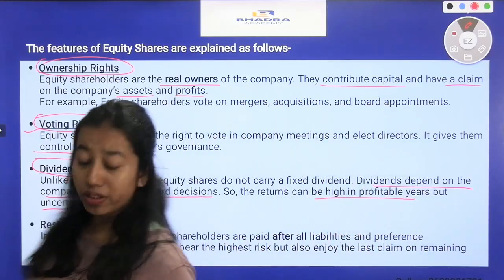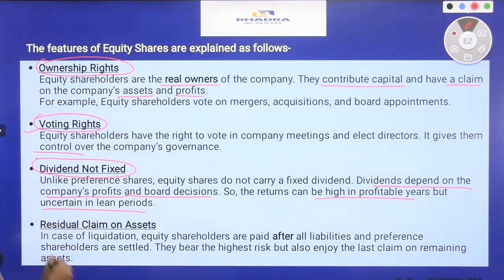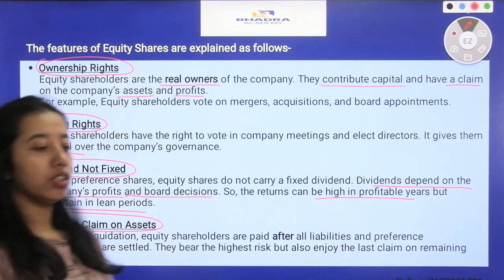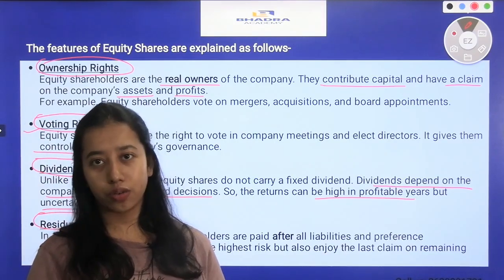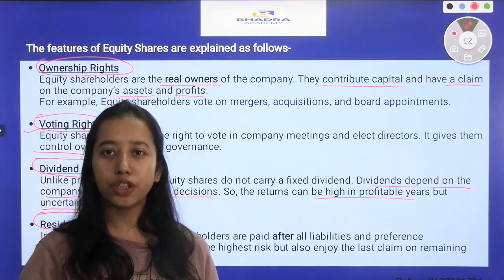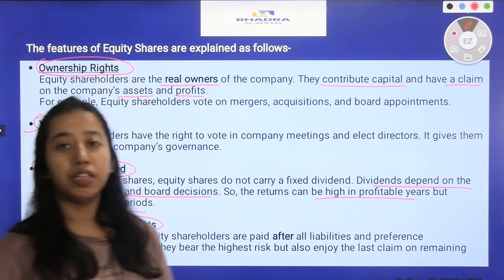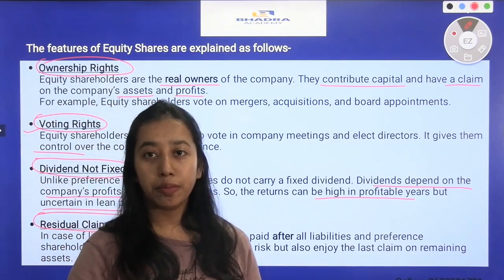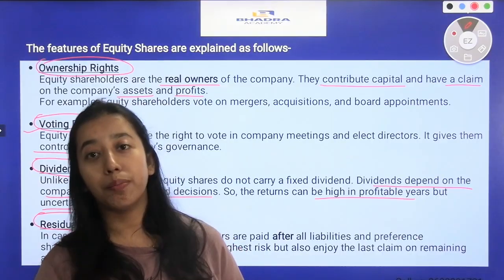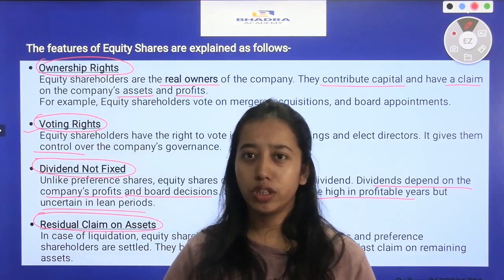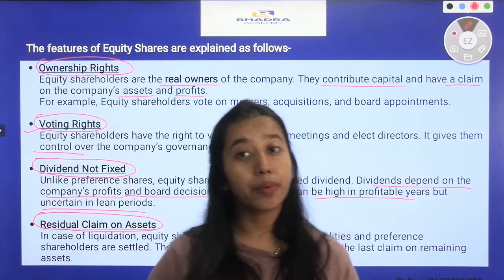And now the next feature that we have here is residual claim on assets. Suppose a company shuts down. Before shutting down, the company will value its assets and liabilities, and make all the payments it has to make to the creditors of the company, then the preference shareholders.